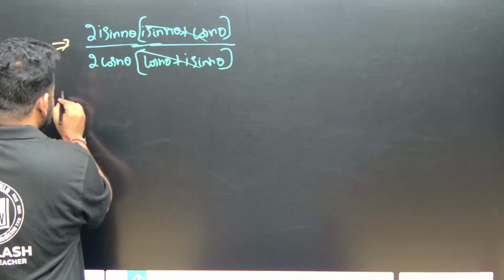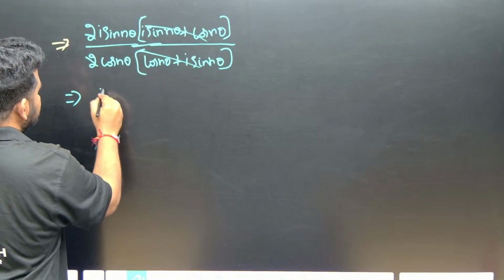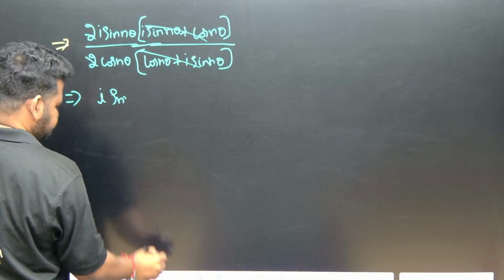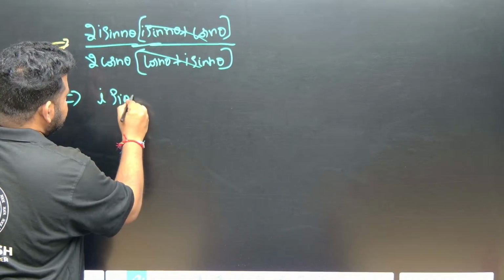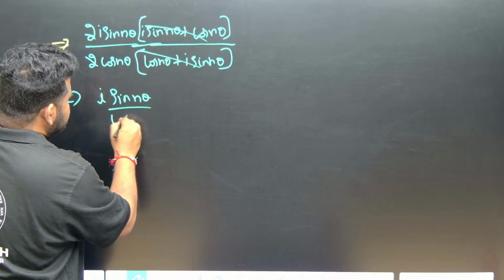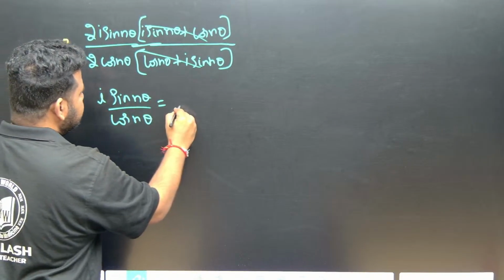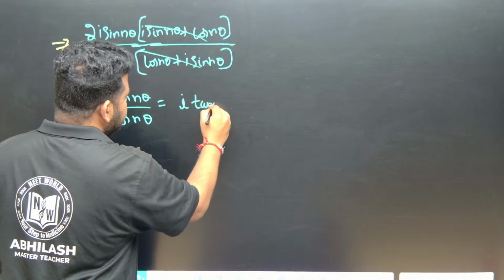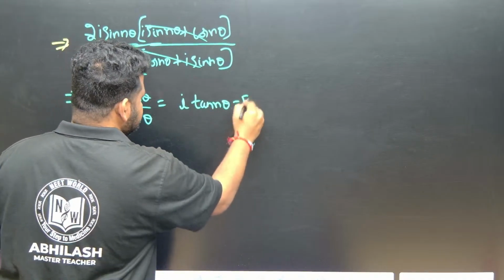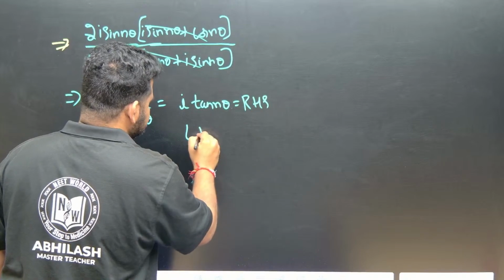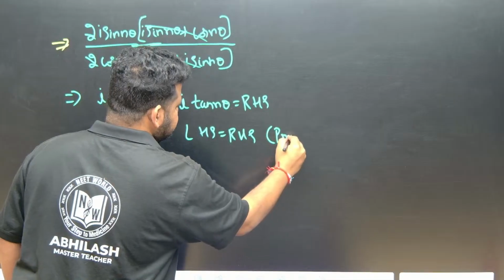Cancel the 2, what I will have is I sin n theta by cos n theta. Sin by cos is tan, so this is equal to I times tan n theta. So this is nothing but RHS, so LHS is equal to RHS, we have proved it.